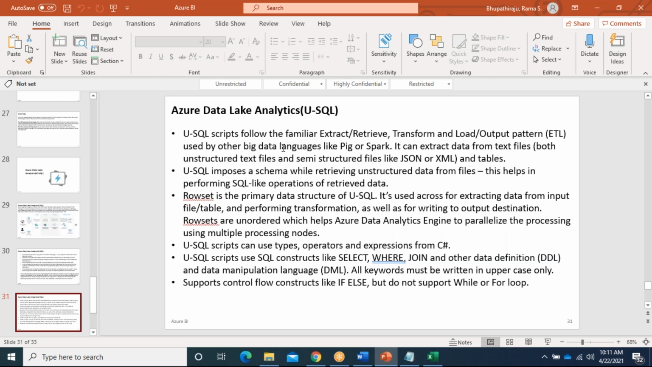This is used by other big data languages like Spark, Pig or Scala. If you write a program in Python and want to run it, in the same way we can use U-SQL also.